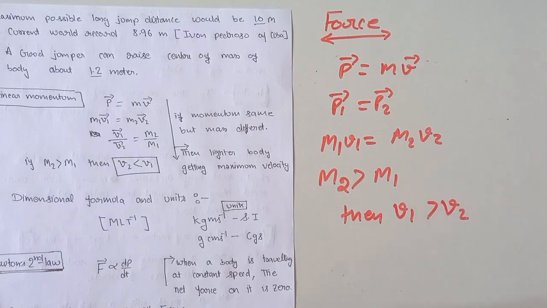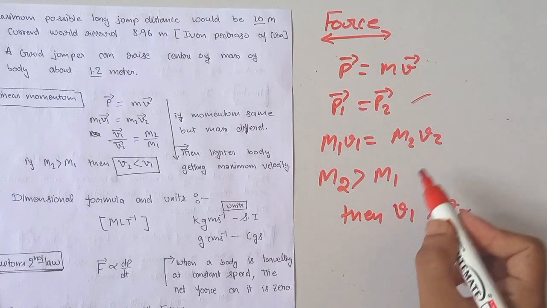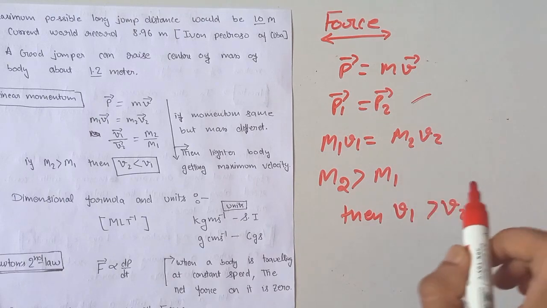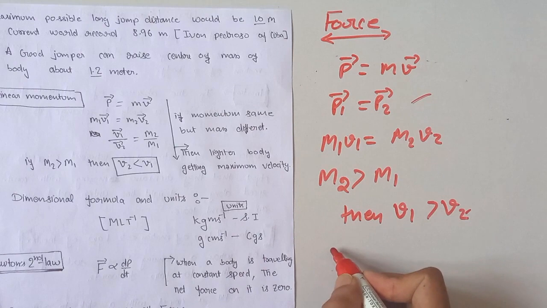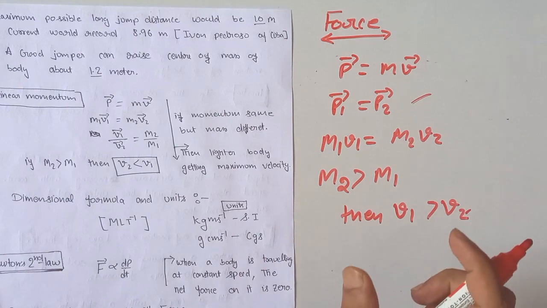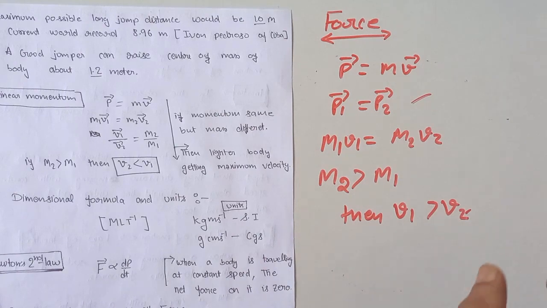What does this imply? If the momentum of two bodies is equal and the mass of one body is greater than the mass of the other body, that implies the lighter body, having a lower mass, has a higher velocity than the other body. The lighter body gets the maximum velocity.